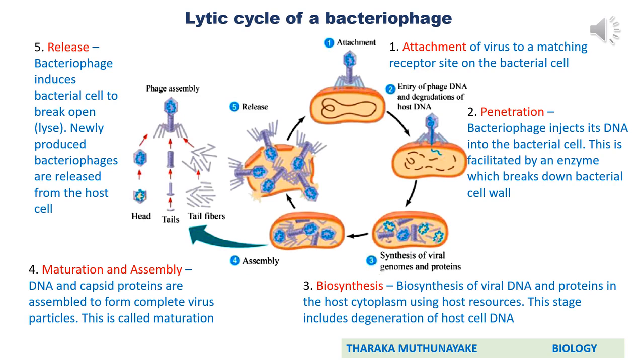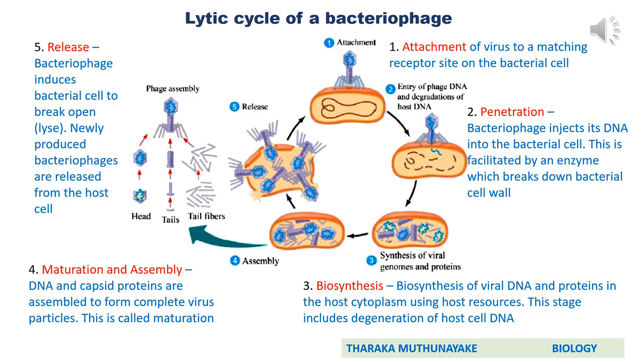Those are biosynthesis of viral DNA. That means the DNA or the nucleic acid of the virus is multiplied and produces thousands of copies inside the host cell. Next one is synthesis of proteins. Here proteins are synthesized in the host cytoplasm using host resources. That means, as we said earlier, ribosomes, amino acids, the energy, then enzymes for protein synthesis are taken from the host cell. When multiplying their nucleic acid also, nucleotides, energy, and some enzymes are taken from the host cell.